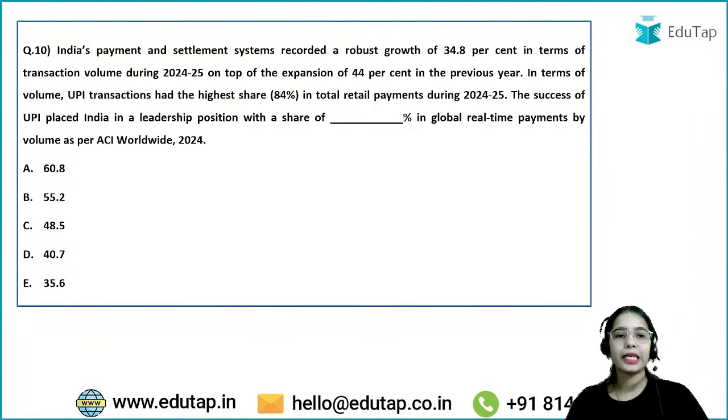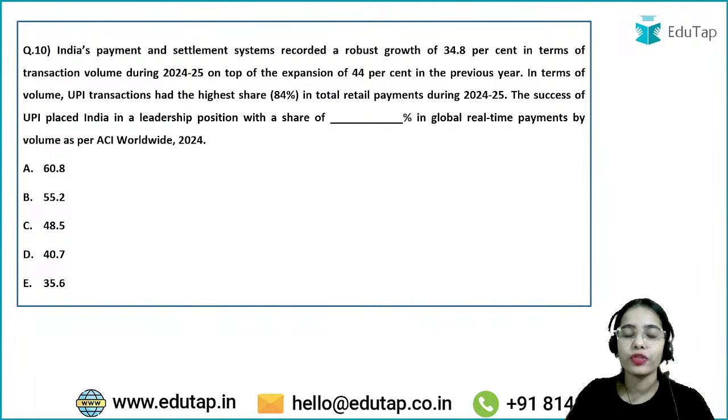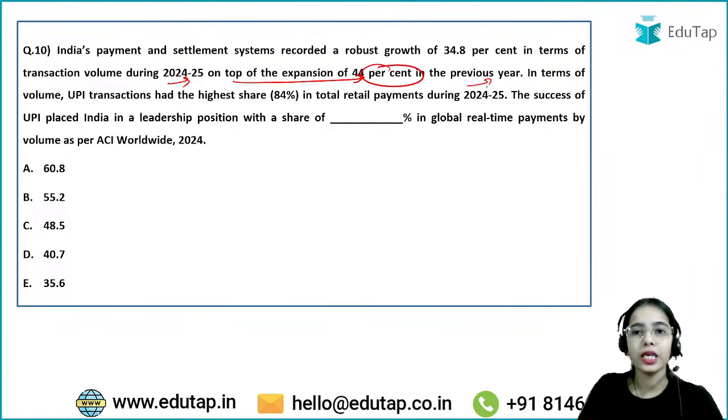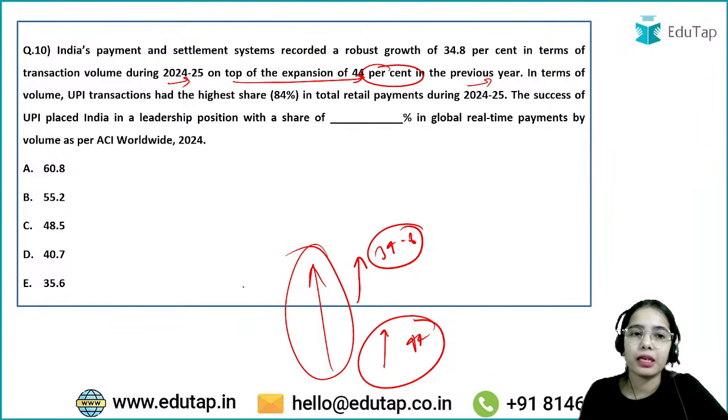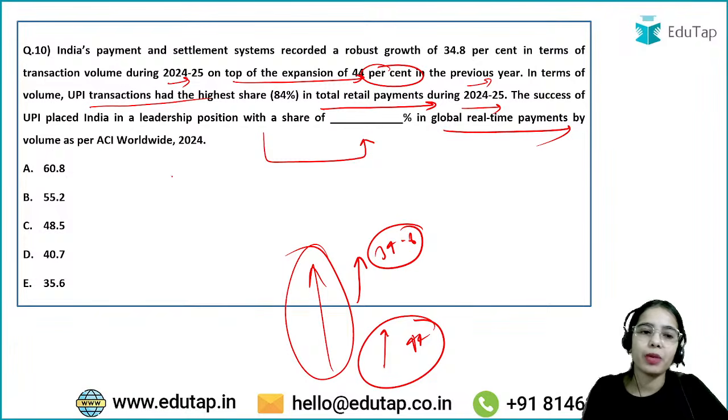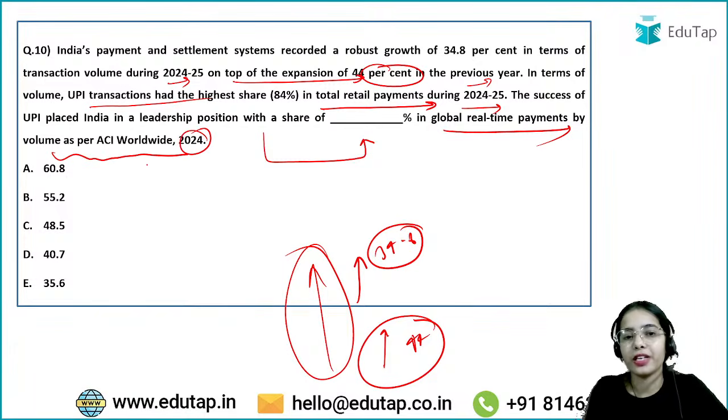Now coming to the next question, that India's payment and settlement system recorded a robust growth of 34.8% in terms of volume during 2024-25 on top of expansion of 44% in the previous year. So basically the India's payment and settlement system recorded a robust growth of 34.8% after growing by 44% in the previous year. So there is still growth that is happening in the India's payment and settlement system by a great percentage. In terms of volume, the UPI transactions had the highest share in the total retail payments during 2024-25. The success of UPI placed India in a leadership position with a share of dash percent in global real-time payments by volume as per ACI Worldwide 2024.